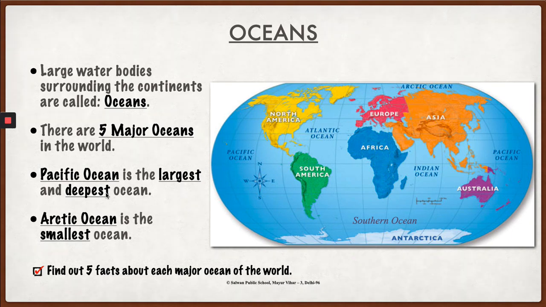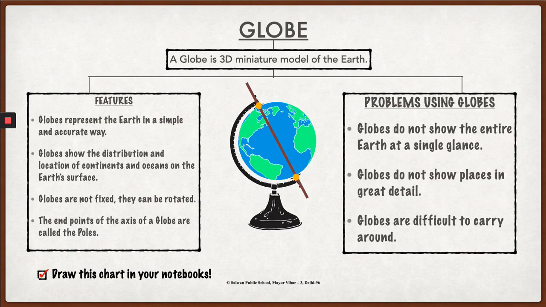Moving on to the next and last topic for today, globes. In order to see the distribution of continents and oceans on the earth, we take the help of globes and maps. You have already learned this in class 4. Now we will talk about maps in a later chapter, but for today, let's discuss some things about globe.